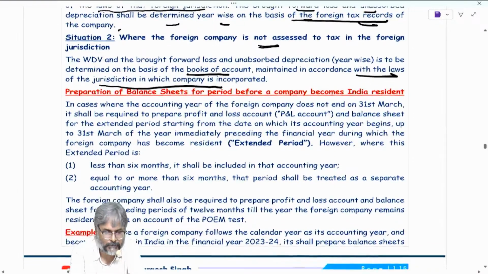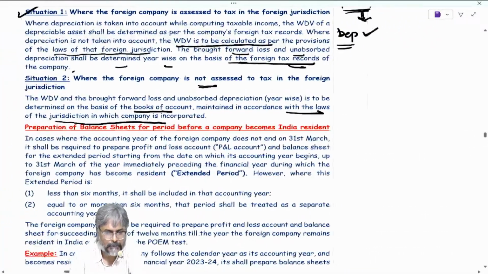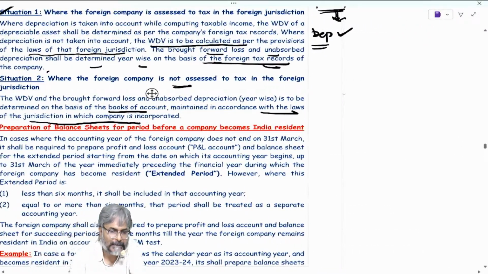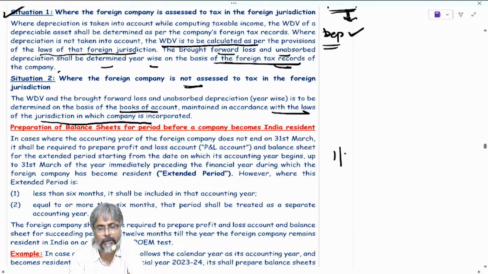Now this is an important one, students. Very careful. This is an important point. In the Indian context, in the foreign context, we require opening WDV on which date? 1st April.